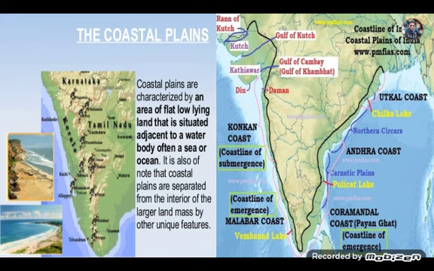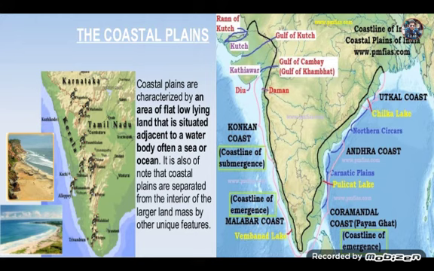Then let's talk about the coastal plain. Two coastal plains are there. The western coastal plain consists of the Konkan coast, Karnataka coast and the southernmost coast, that is the Malabar coast, and the eastern coastal plain, that is the Coromandel coast and Andhra coast. The coastal plains are characterized by an area of flat, low lying land that is situated adjacent to a water body, often a sea or ocean.